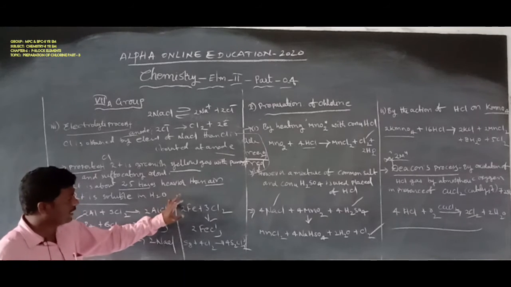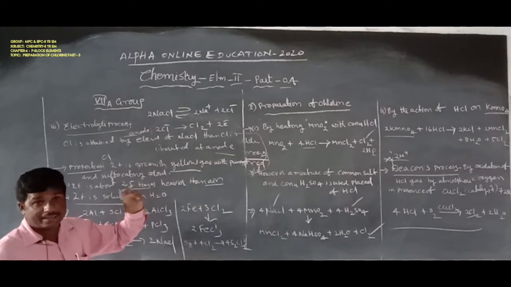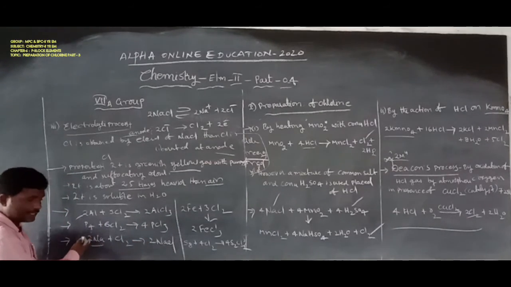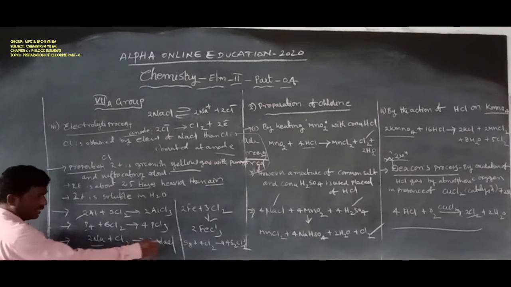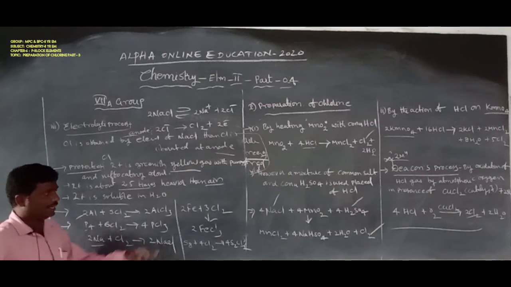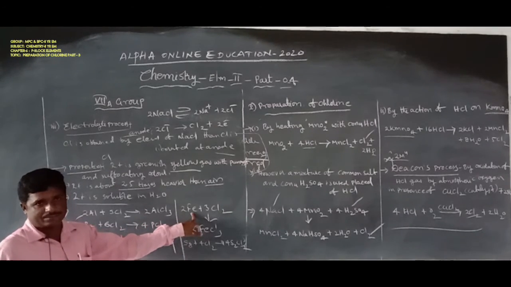That is how chlorine reacts with metals and non-metals: the non-metals phosphorus and sulfur, and the metals aluminum, sodium and iron.